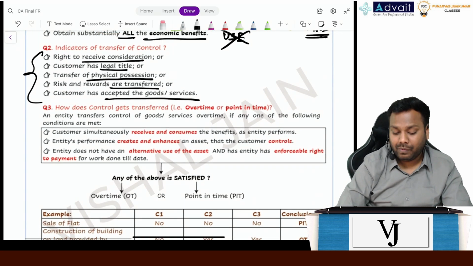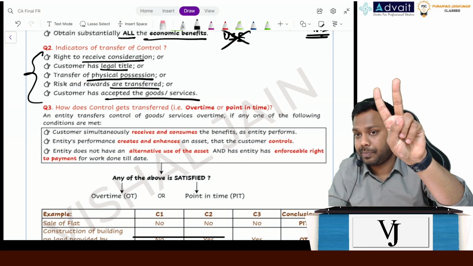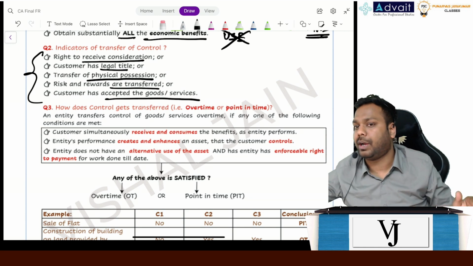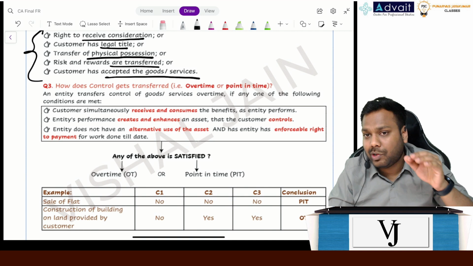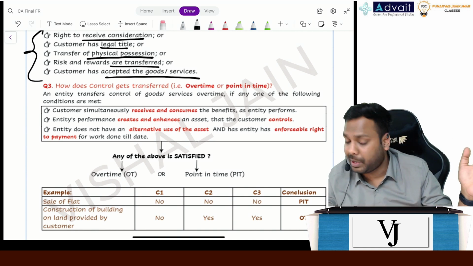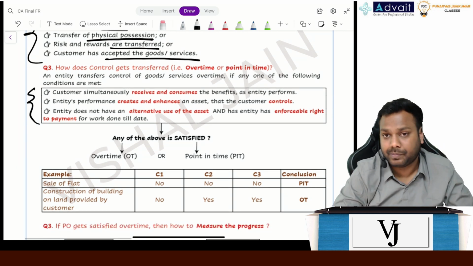Now understand, when we say control gets transferred, it can be transferred in two manners: either right now or over a period of time. How will we analyze whether the control is transferring right now or over a 2-year, 3-year or 4-year period? The standard gives us 3 conditions.